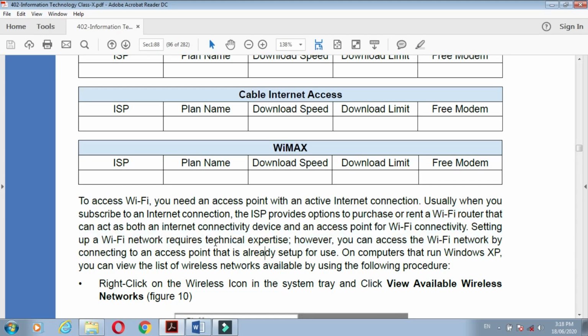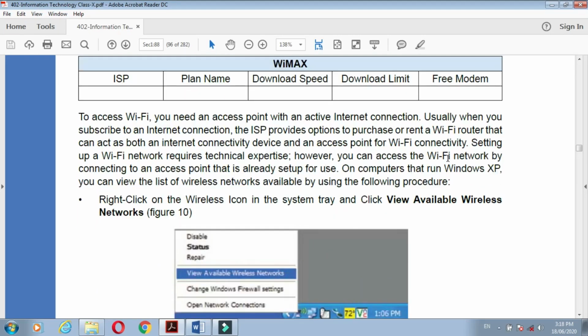After setting up your Wi-Fi network, let's see the procedure on a computer. If your computer is running Windows XP, here is the procedure to connect.